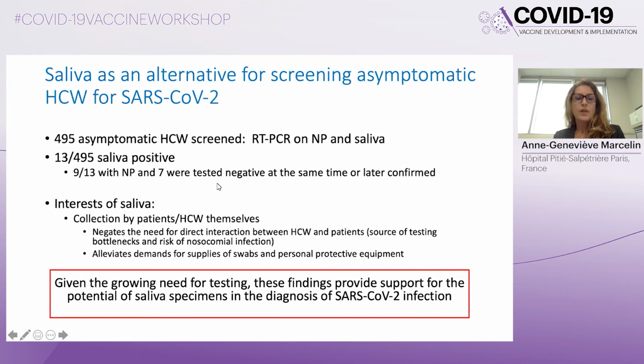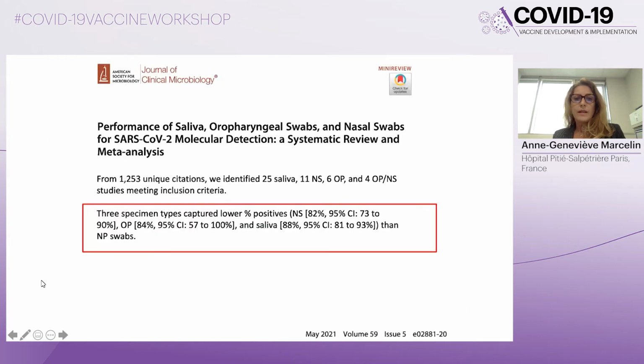In these studies, they also collected saliva in healthcare workers, and they had very few saliva positive. However, among these 13 saliva positive, seven were tested in comparison in the nasopharyngeal swabs. So given the growing need for testing, this finding provides support for the potential of saliva specimen in the diagnosis of SARS-CoV-2 infection. And recently, there was a systematic review and meta-analysis on the performance of saliva, oropharyngeal swabs, and nasal swabs for SARS-CoV-2 molecular detection.